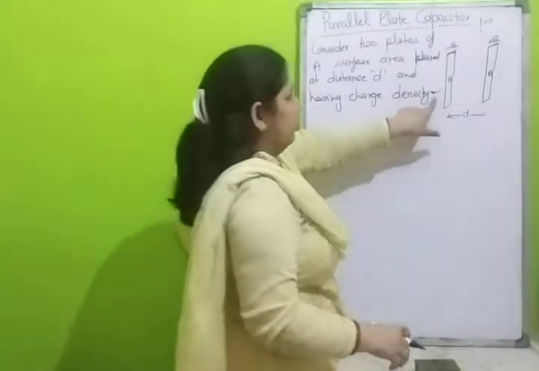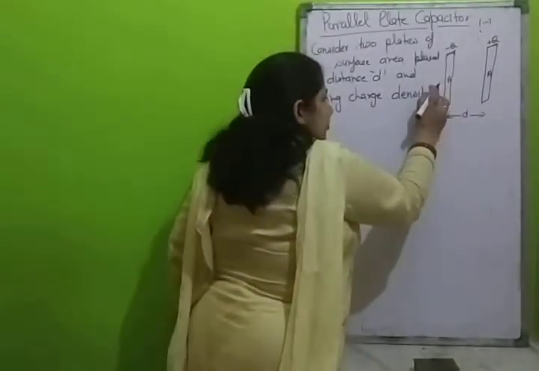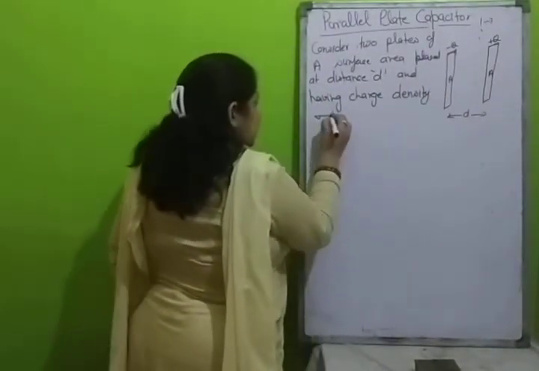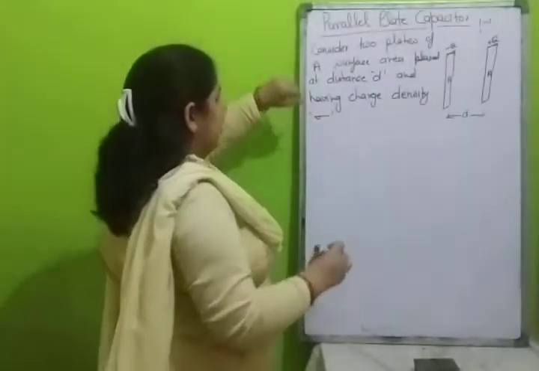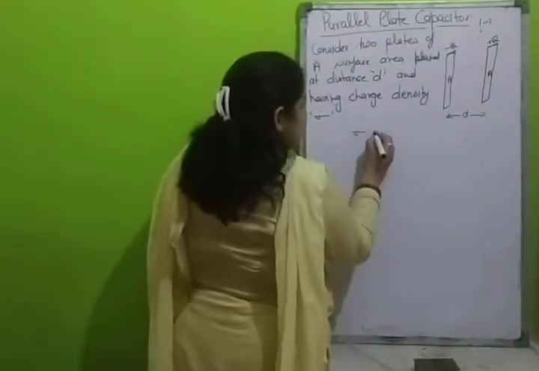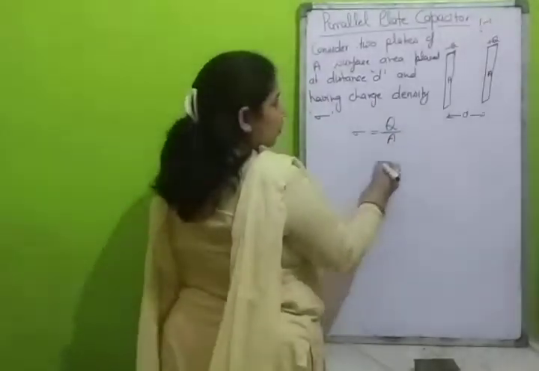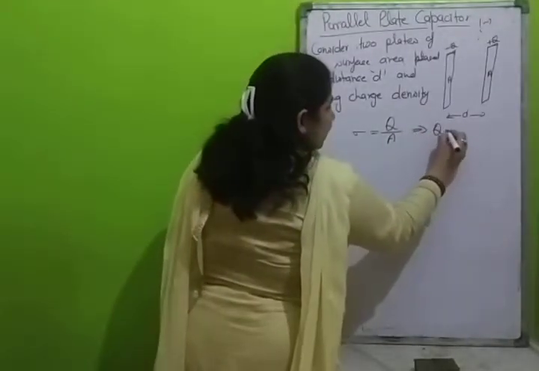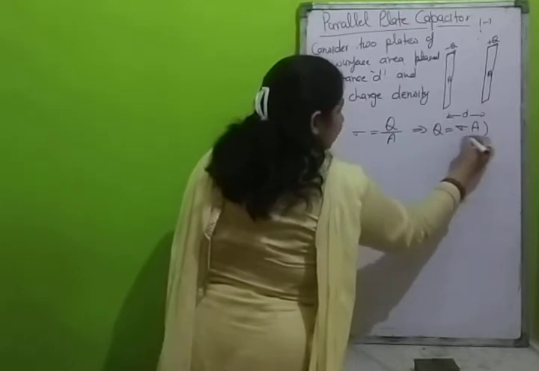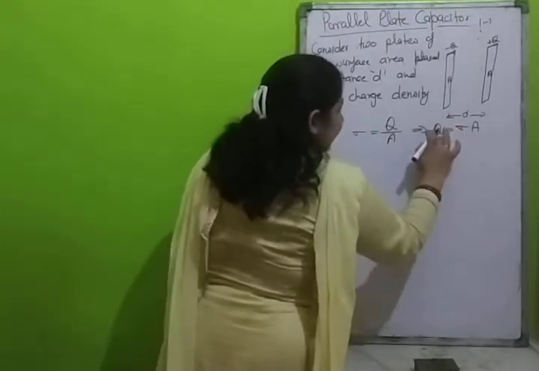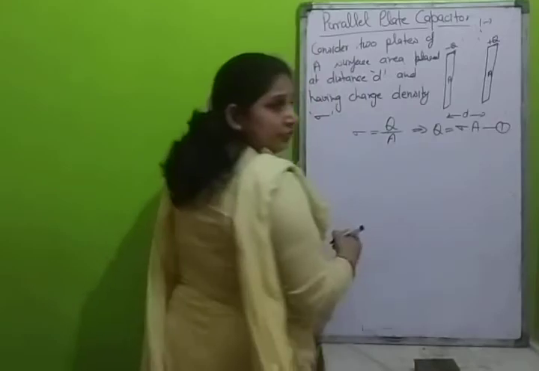Surface charge density we will denote by sigma. This is sigma. Then we can write the surface charge density is equal to charge per unit area, or Q is equal to sigma A. This I will write as relation 1.